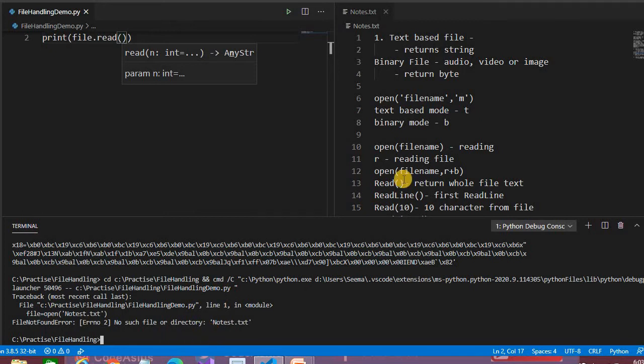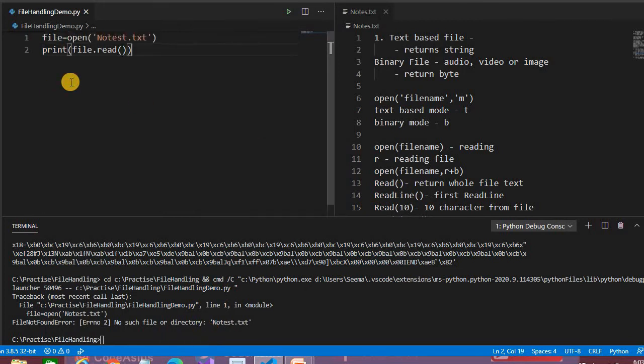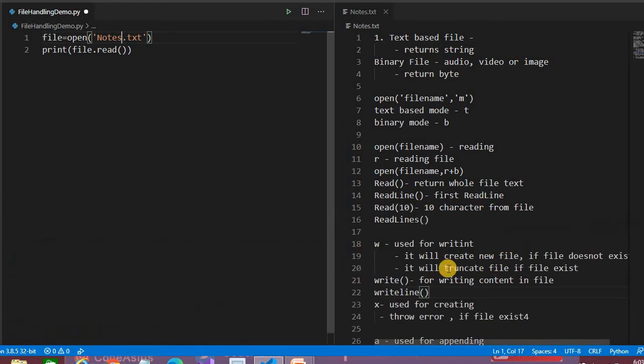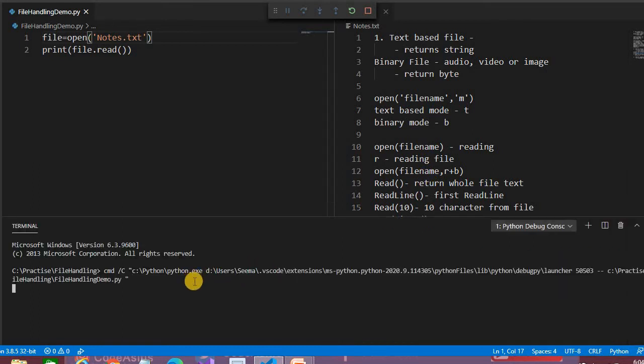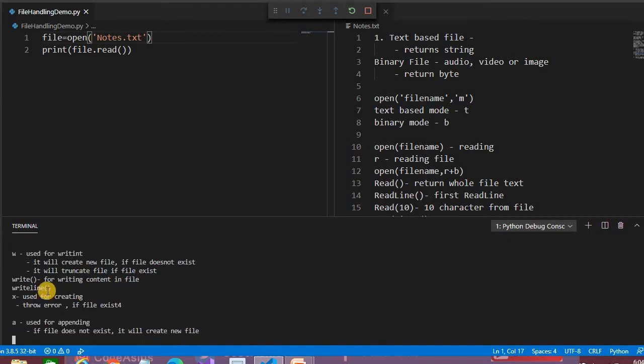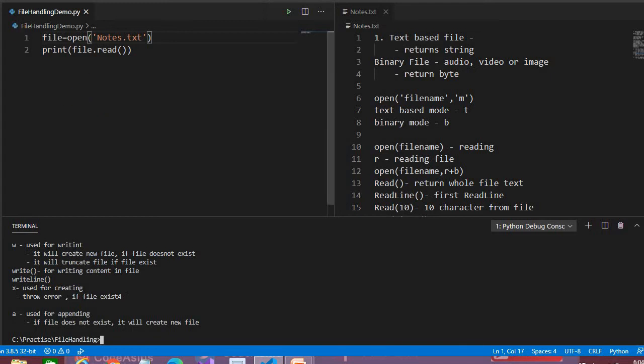No such file or directory. Oh, see here, the mistake is in the name. Okay, let's delete the previous one. If we run this, it will read all the contents of this file. It's taking some time. See, it reads the whole file. But I only need the first line. We don't need the whole file.